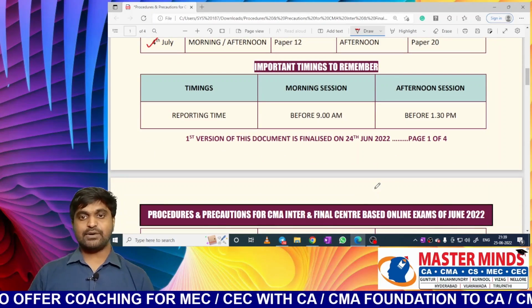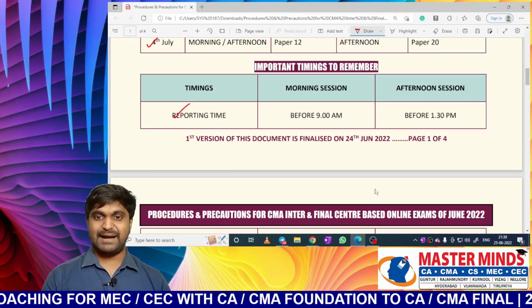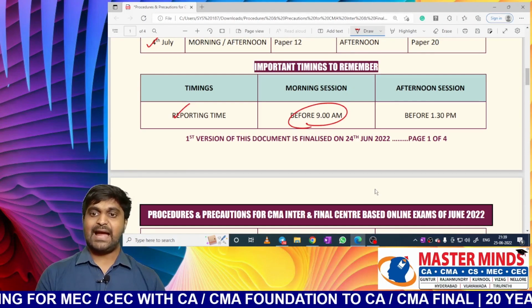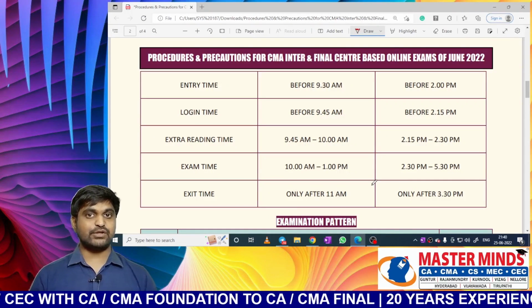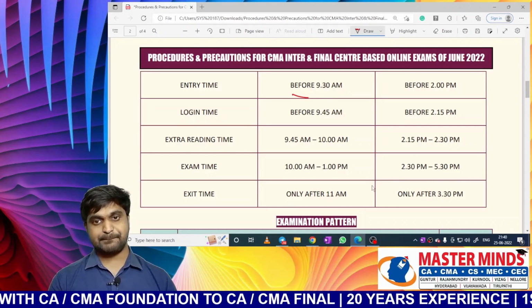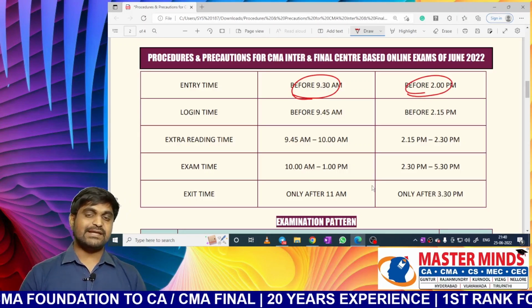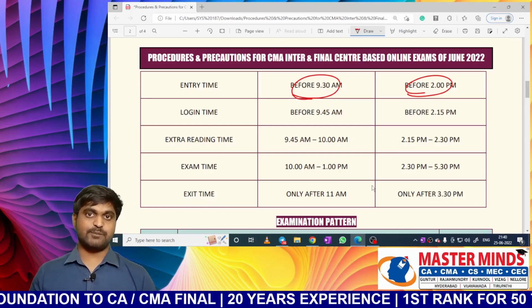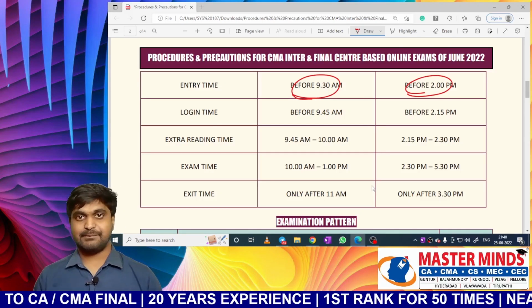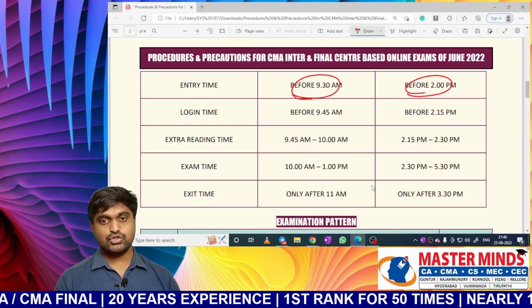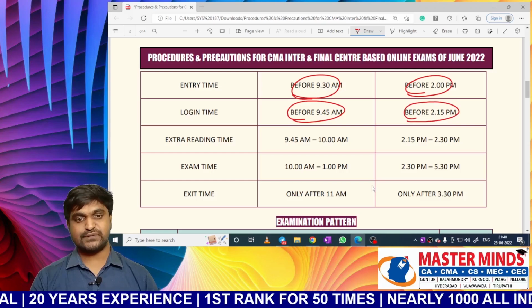Next one, important timings to remember. Every student should report by 9 AM in case of the morning session and by 1:30 PM in case of the afternoon session. Next, when will you get entry into the exam hall? For the morning session by 9:30 AM, for the afternoon session by 2 PM. Thereafter, you will be provided with desktops by the examination center. Now you need to log in to your exam. What will be the login time? You should log in before 9:45 in case of the morning session. In case of the afternoon session, it will be by 2:15.